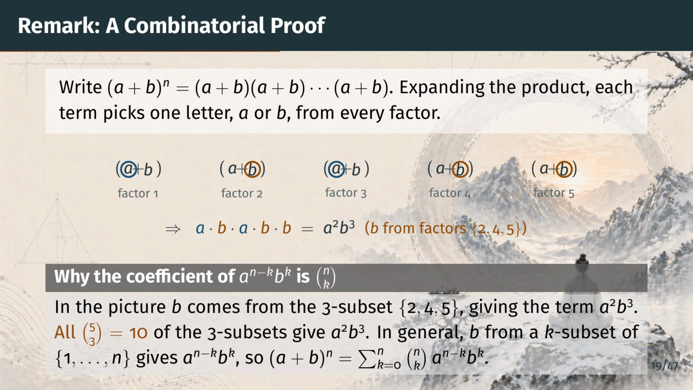The same reasoning with k factors giving b shows the coefficient of a to the n minus k times b to the k is n choose k, which is the binomial theorem. With both tools in hand, the squeeze principle and the binomial theorem, we are ready to state the 5 special limits.